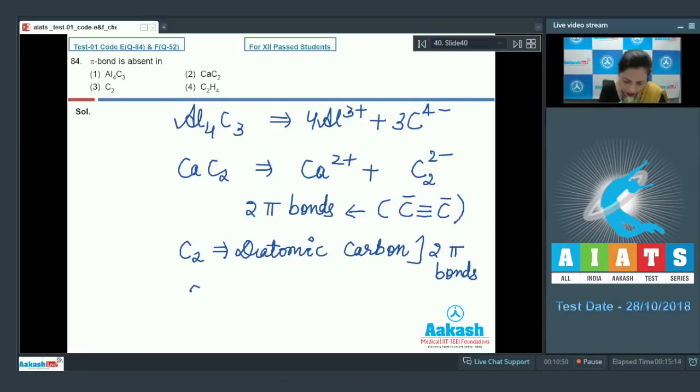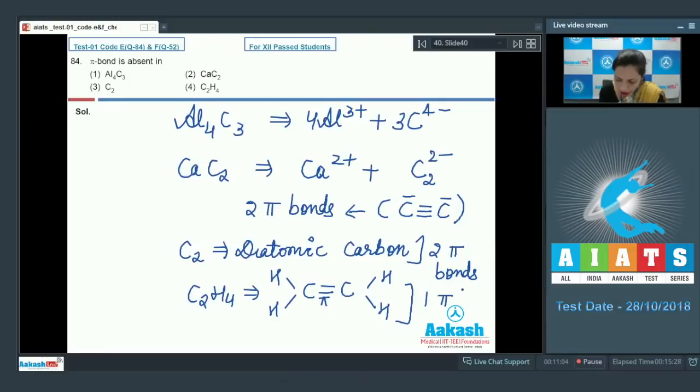Now, the last is C2H4, ethene molecule, and we know that ethene has 1 pi bond here. So it also has 1 pi bond. It means the pi bond is absent in the first compound, that is Al4C3, and that's why the correct option is option 1.